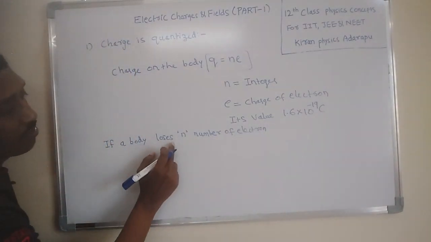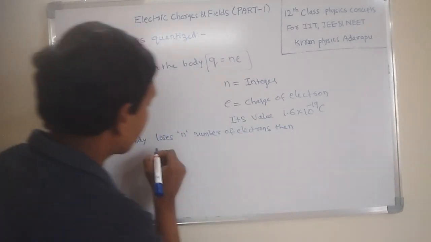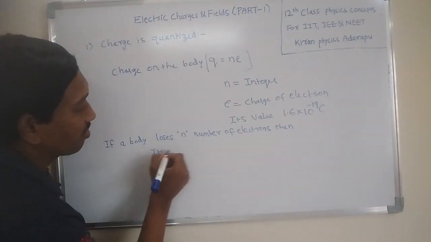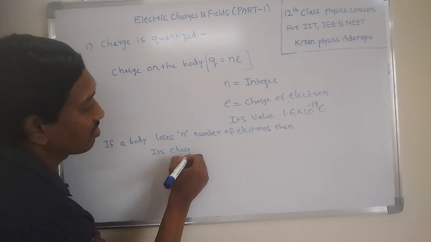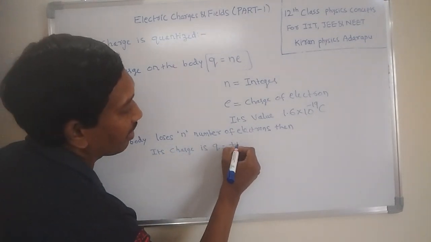If a body loses n number of electrons, then its charge is Q = +Ne.